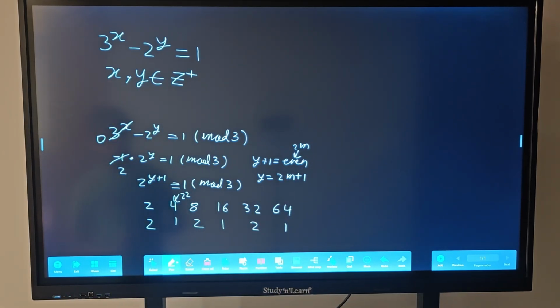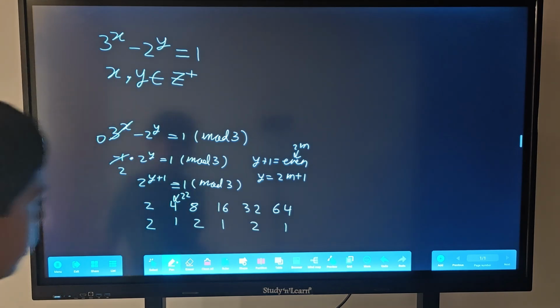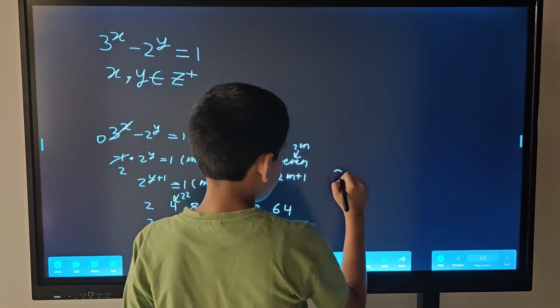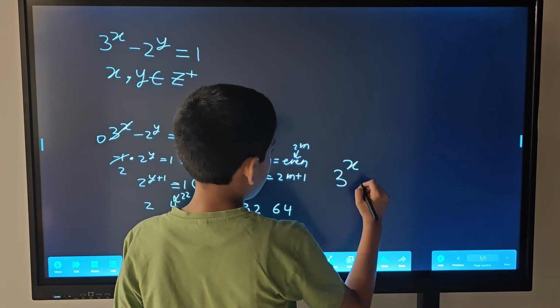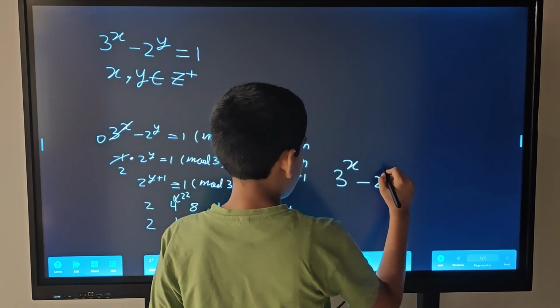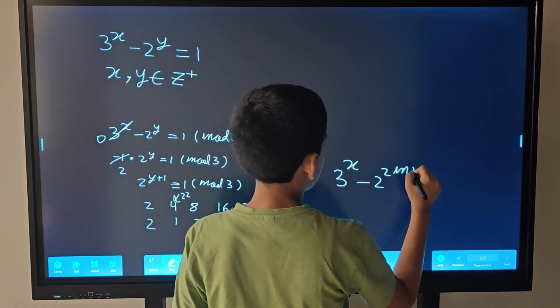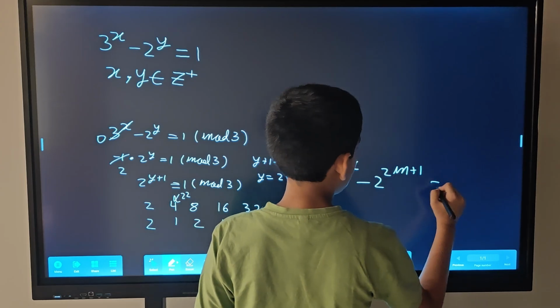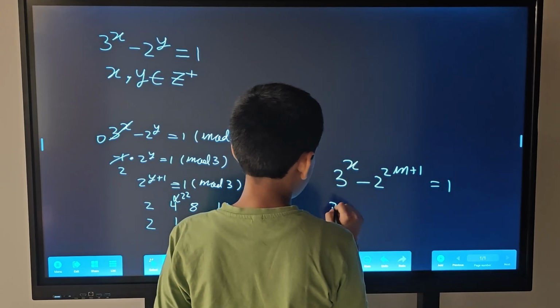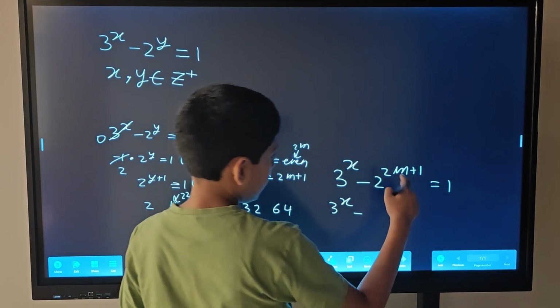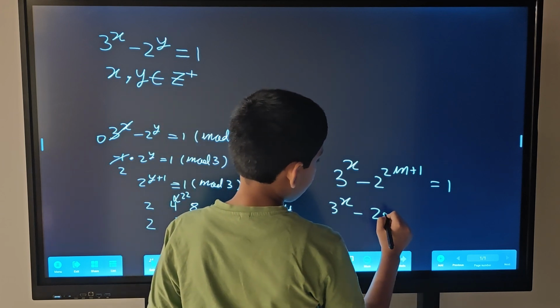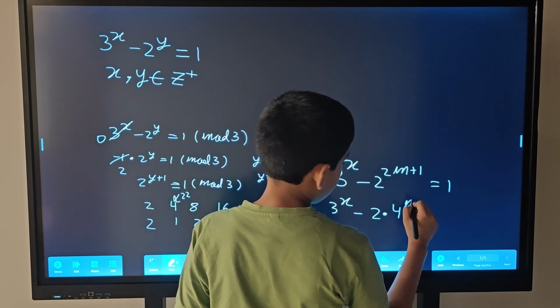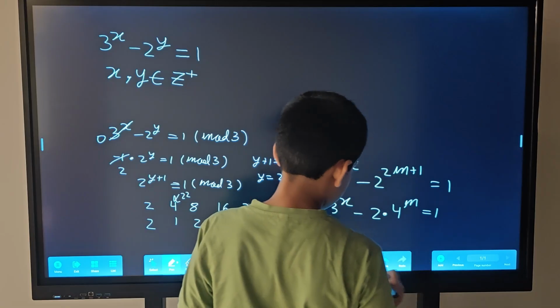And now we substitute this into our original equation, getting 3 to the power x minus 2 to the power 2m plus 1 being equal to 1. And we get 3 to the power x minus 2 times 4 to the power m equal to 1.